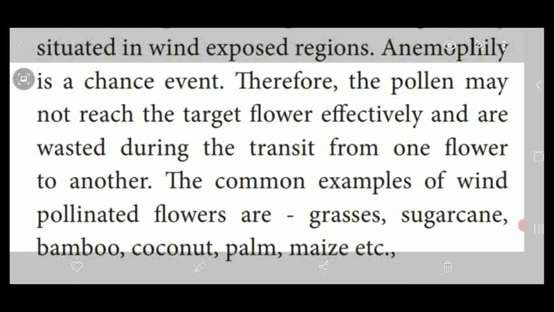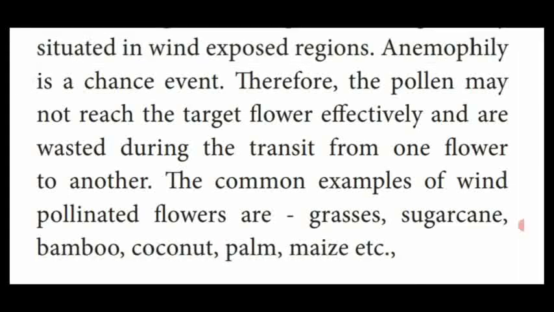So, write short notes on anemophily is an important 3-mark question. Pollination takes place by wind. Flowers which undergo wind pollination are called anemophilous. This takes place in wind exposed regions. It is a chance event only. At the same time, pollen grains do not reach the stigma of another flower effectively. Different examples are given here. This type of pollination is called wind pollination or anemophily.